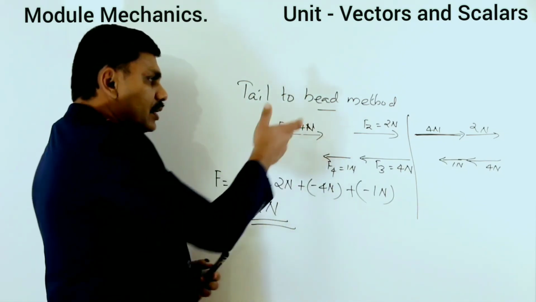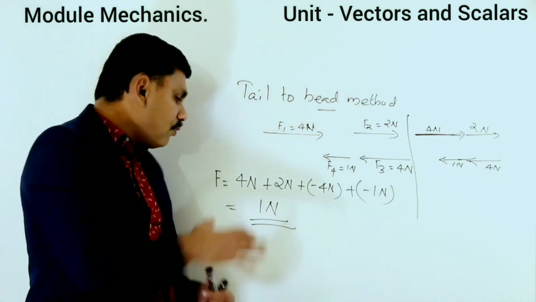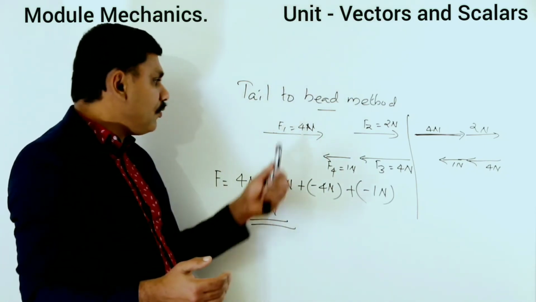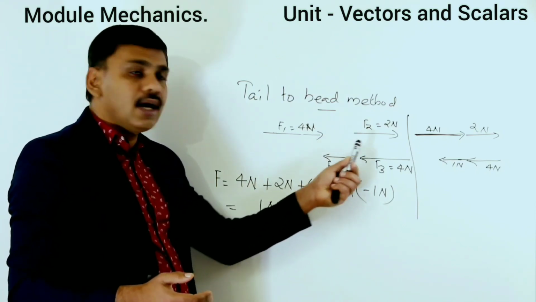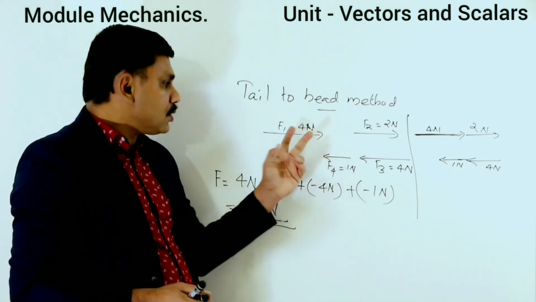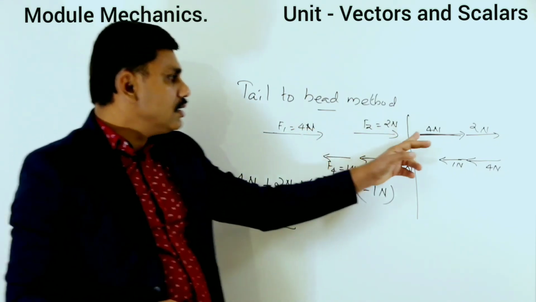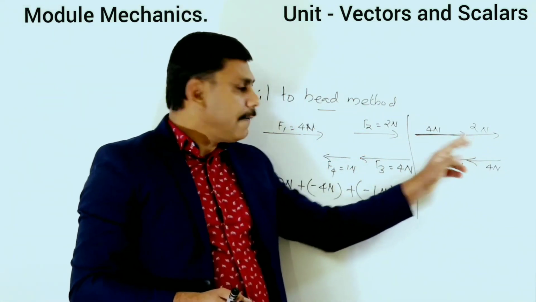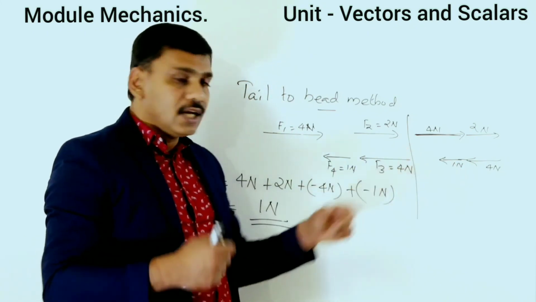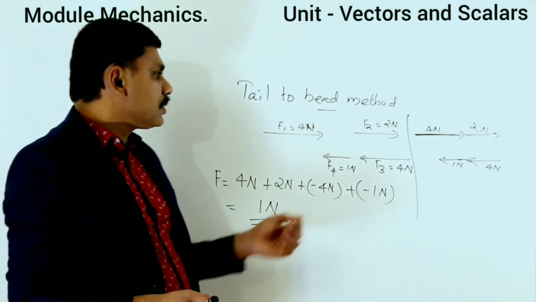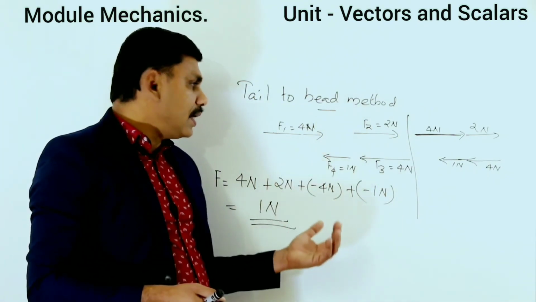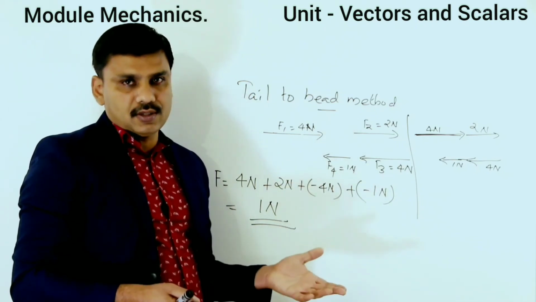So 1 Newton is the resultant of these 4 vectors. These 4 vectors are replaced by 1 Newton. So you can say 1 Newton is the resultant of 4, 2, 4 and 1 Newton. Here the two vectors we are arranging by tail to head method. Tail to head method means the tail of the second vector is placed at the head of the first vector.